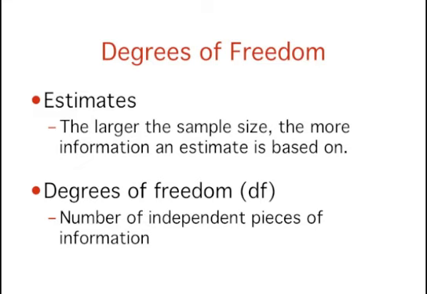Estimates are based on more information than others. The degrees of freedom of an estimate is the number of independent pieces of information on which the estimate is based. For example, an estimate of the variance based on a sample size of 100 is based on more information than an estimate of the variance based on a sample size of 10.